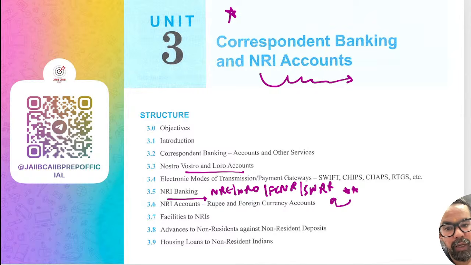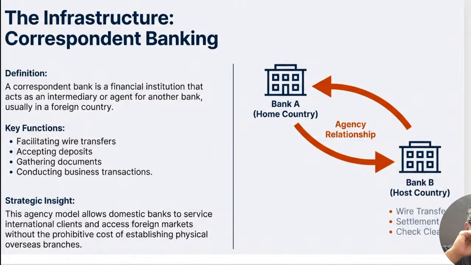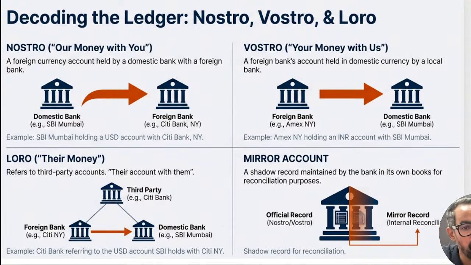Okay. So correspondent banking is basically, despite having a branch, entering into a banking relation with foreign country banks, with similar agreements, like I have an account with SBI. Similarly, SBI has an account with some foreign country's bank. So they do not have that much of a customer base, so they maintain an account relation so that they can conduct all those transactions on behalf of the customers and others. In correspondent banking, we have Nostro accounts, Vostro accounts, Loro accounts, and mirror accounts. Sometimes this small thing gets asked.